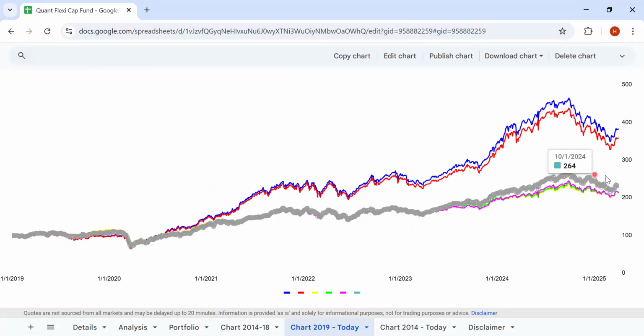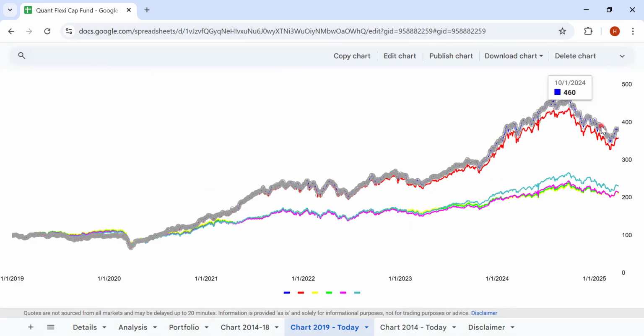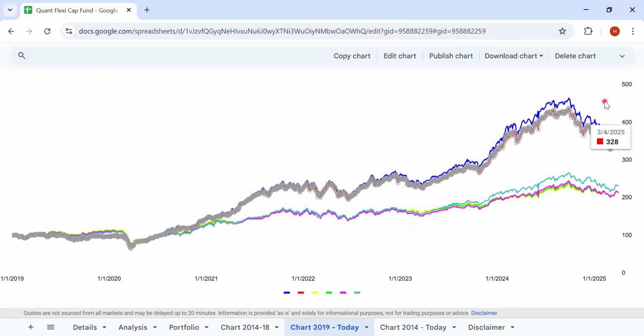So let's look at the index. It has been from 264 to 231. That is approximately 12% of drawdown. But if you look here, from 460 to 383, that is close to 15%. Again, it's not huge. If you look at the lowest point as well, it's not huge. But there is a huge amount of drawdowns which have happened, right?